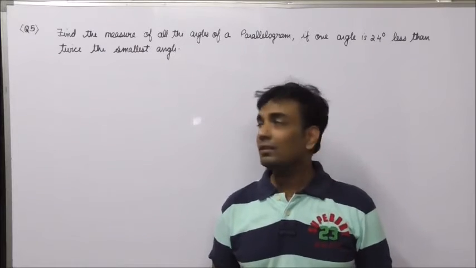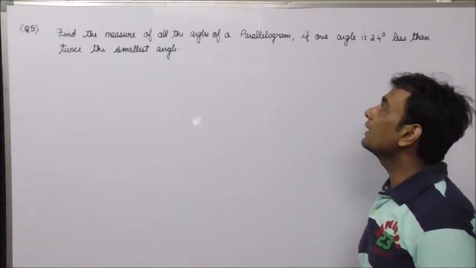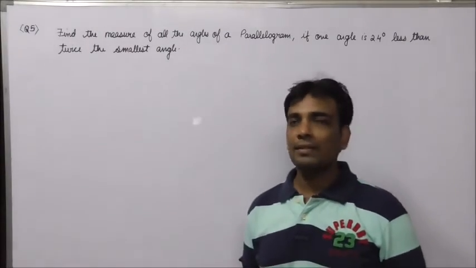Let us start the fifth question. Find the measure of all the angles of a parallelogram if one angle is 24 degrees less than twice the smallest angle.